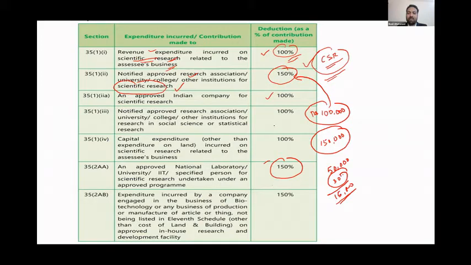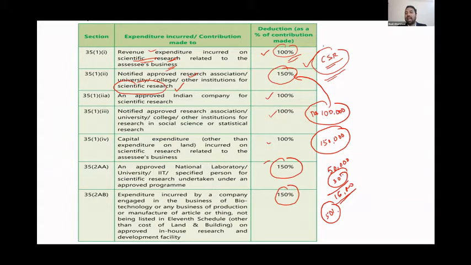So these are basically 100%. I'm not focusing on 100%. I'm focusing more on 150%. That 150% means you can claim an extra 50%. So this is like a cash back. From a common man's point of view, you pay something, you have to incur that, and they are giving you back. So all this 150% is like your cash back.